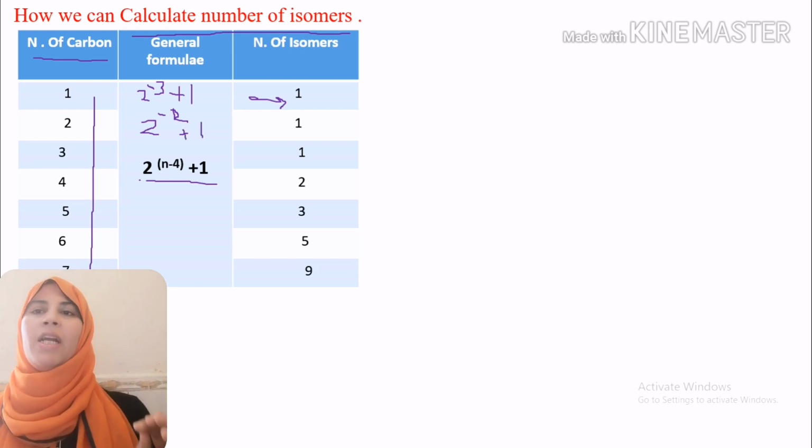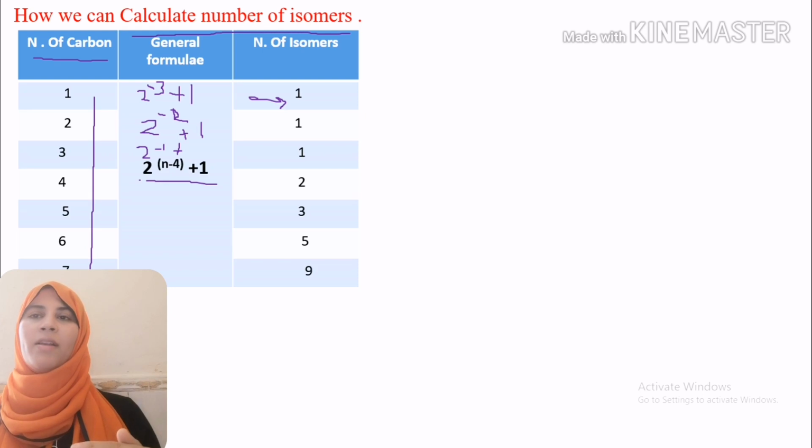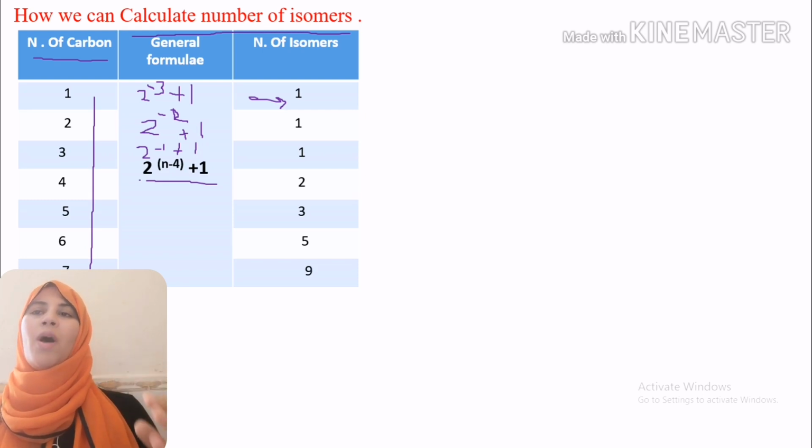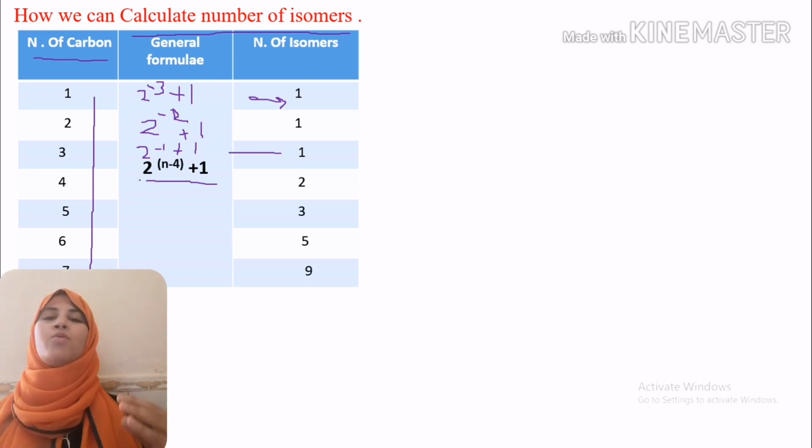In the case of 3 carbon atoms, n is 3, 3 minus 4 equals minus 1, 2 raised to the power minus 1 equals 0, 0 plus 1, so we have 1 isomer.